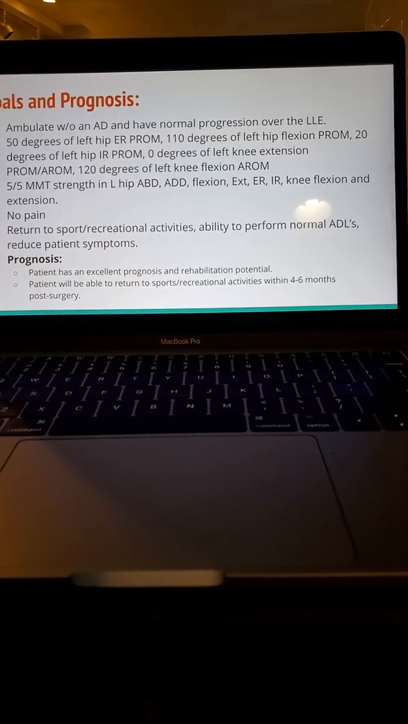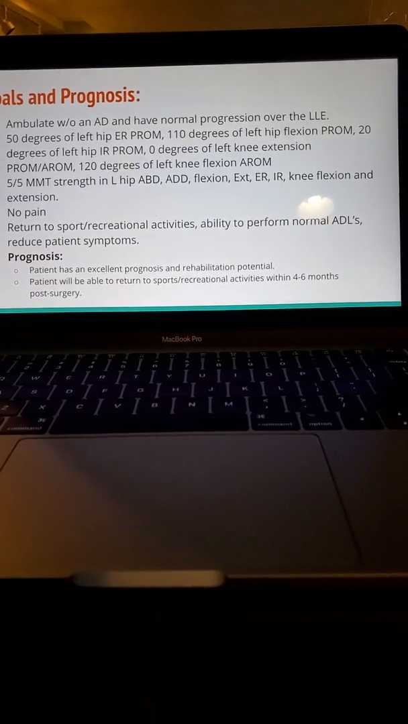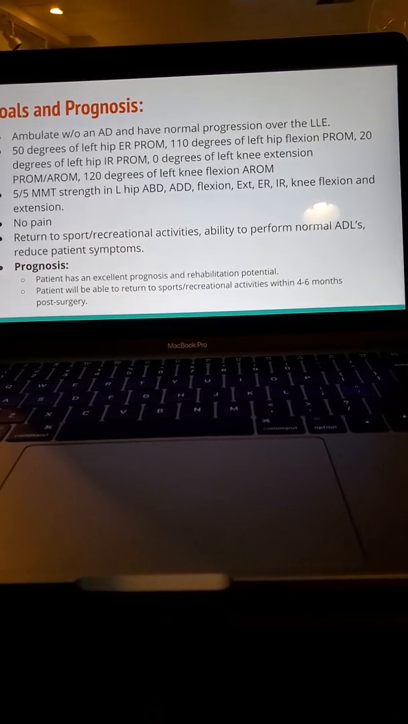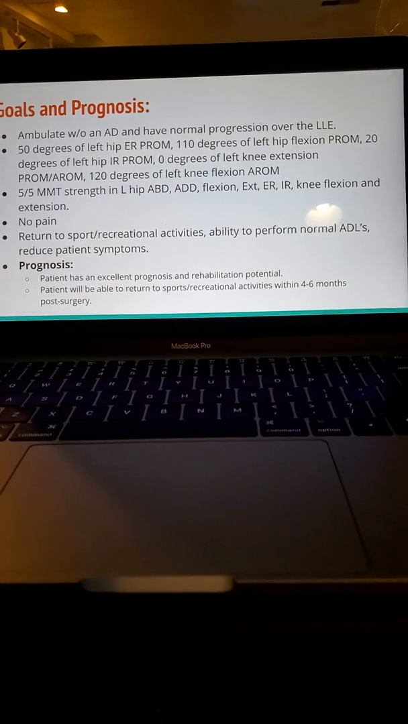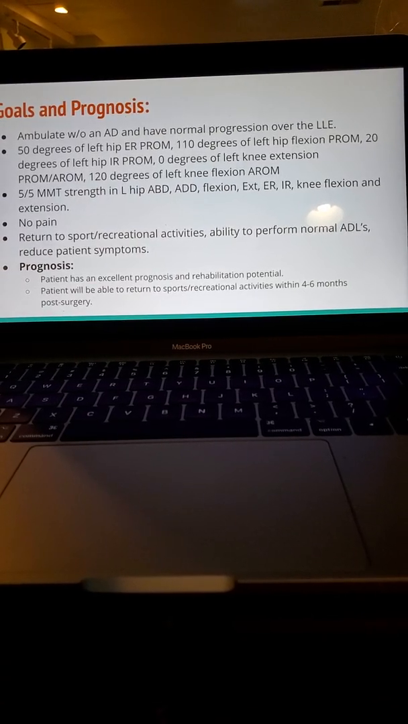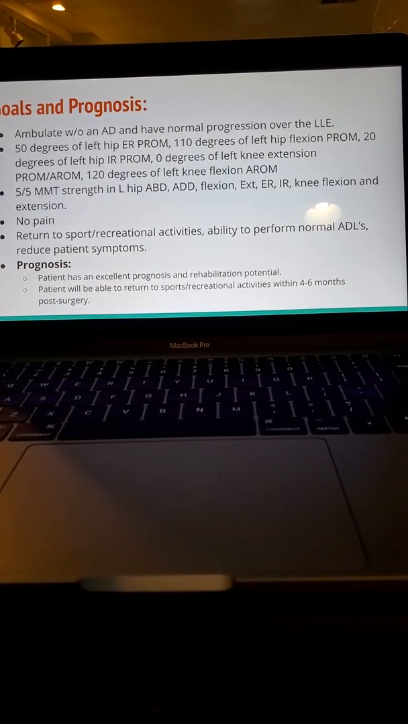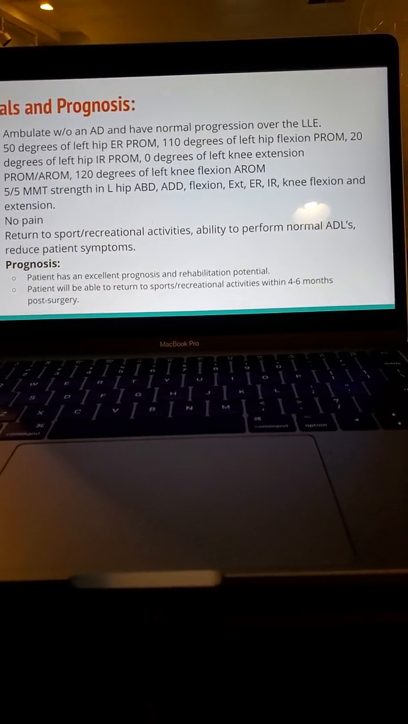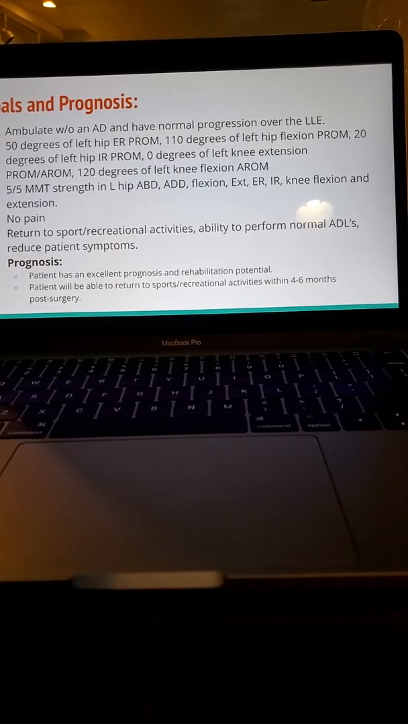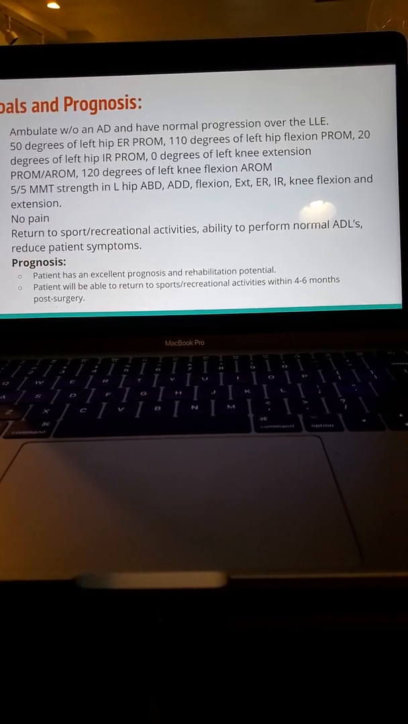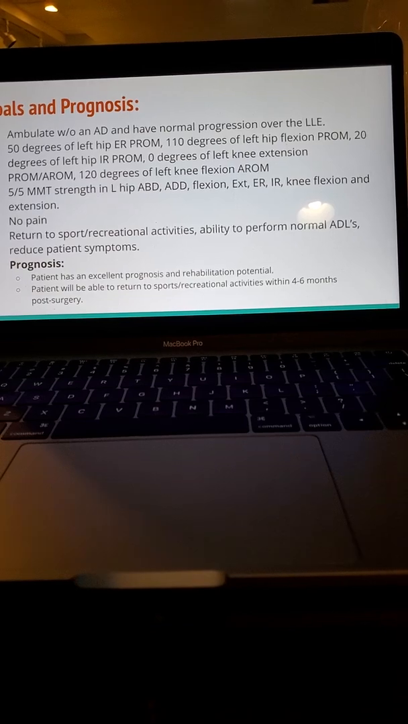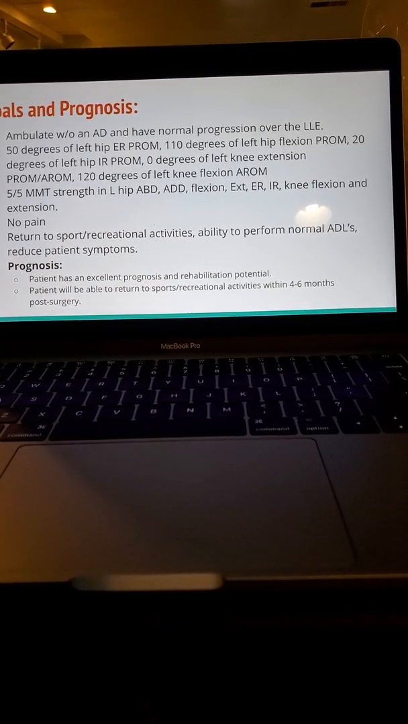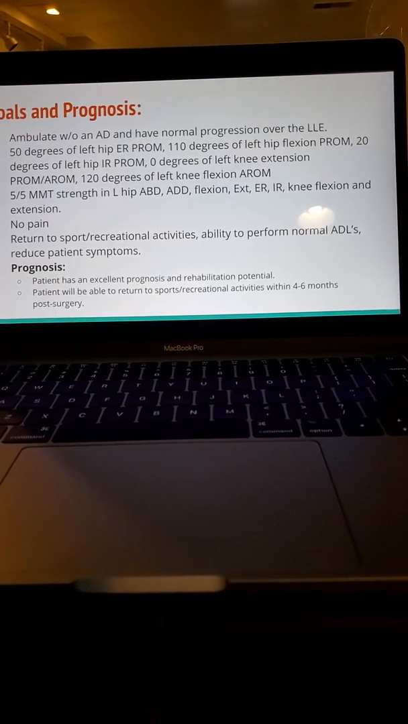And then in terms of his strength, goal is to have 5 out of 5 manual muscle tests in his left hip abduction, adduction, flexion, extension, external and internal rotation, as well as knee flexion and extension. Also, one of the long-term goals is to have no pain and be able to return to sports and recreational activities, perform normal ADLs, and reduce patient symptoms.